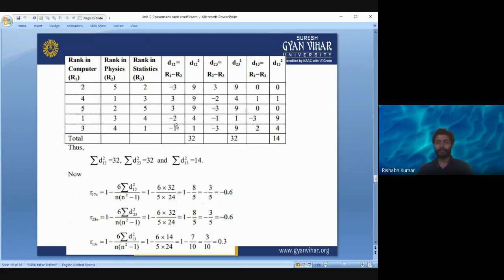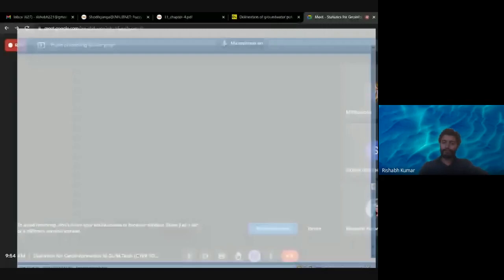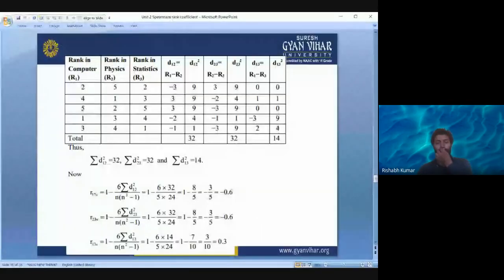So we will find out their difference, and we will correspondingly also introduce the squared column of this difference.